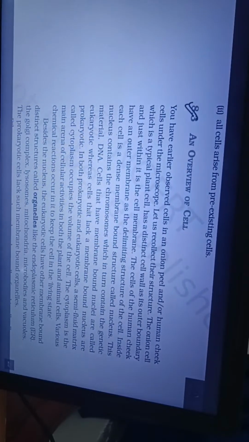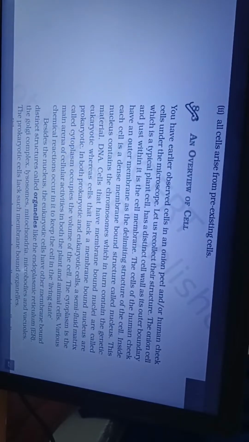8.3 An overview of a cell. You have earlier observed cells in an onion peel and or human cheek cells under the microscope. Let us recollect their structure. The onion cell, which is a typical plant cell, has a distinct cell wall as its outer boundary, and just within it is the cell membrane. The cells of the human cheek have an outer membrane as the delimiting structure of the cell.